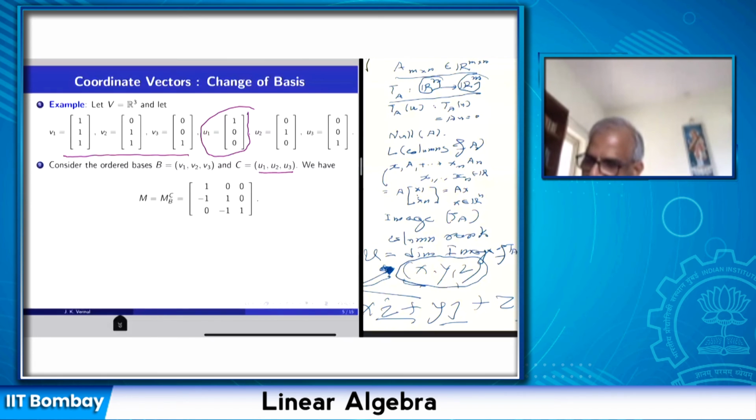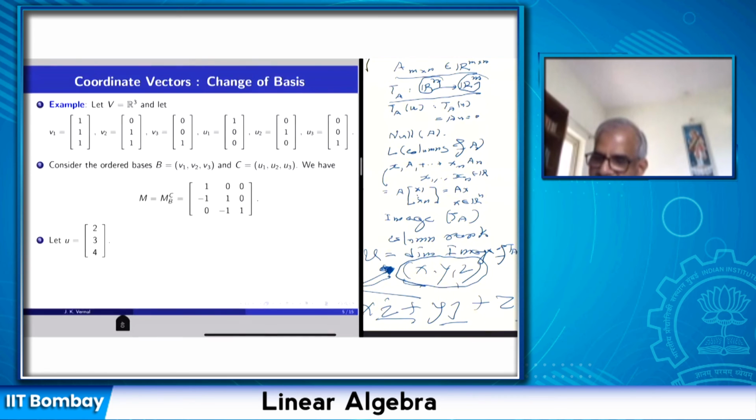So 1, 0, 0 can be written as V1 minus V2 plus 0 times V3. So this is the column vector, the coordinate vector of U1 with respect to B. Similarly, I write the coordinate vector of U2 with respect to B, and the third column is the coordinate vector of U3 with respect to B. Okay, so this is the transition matrix.